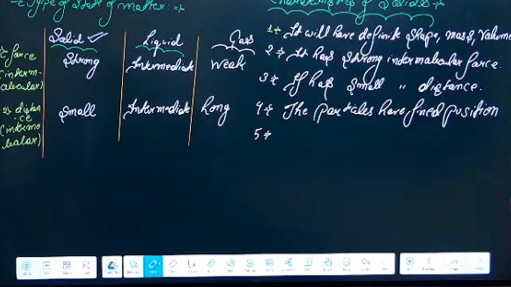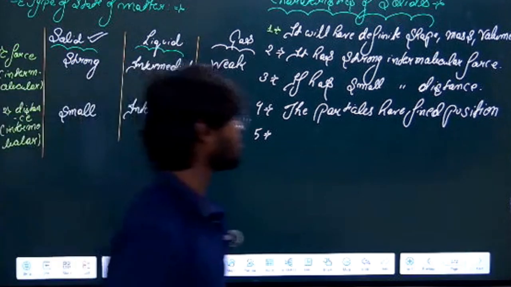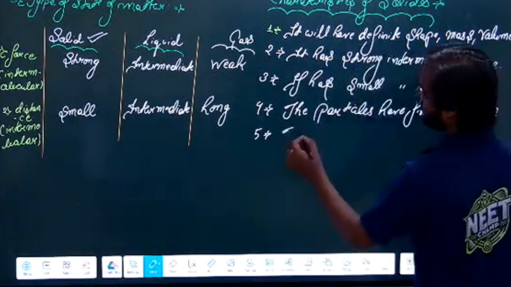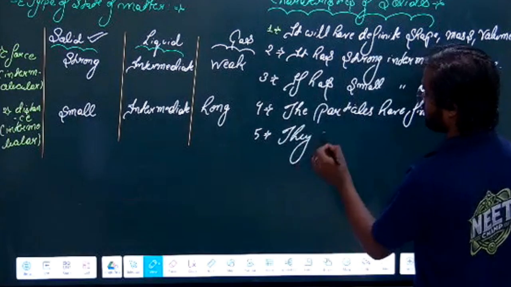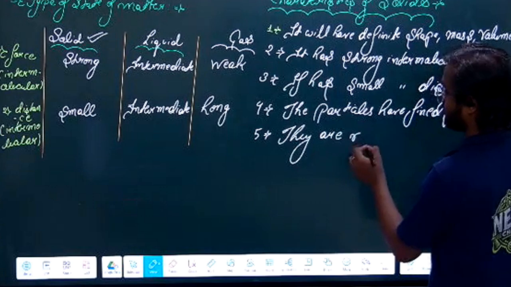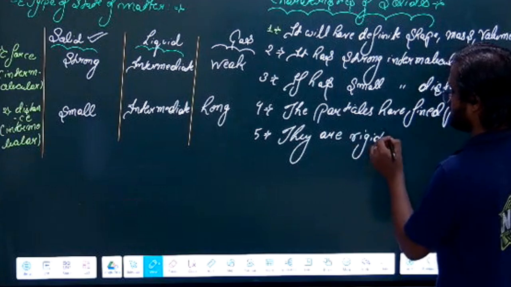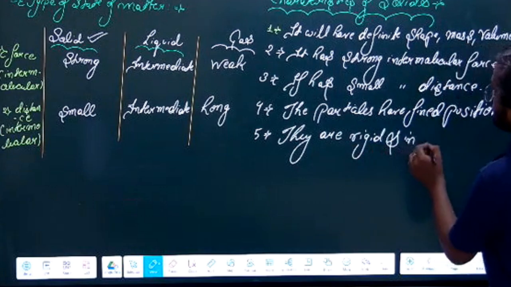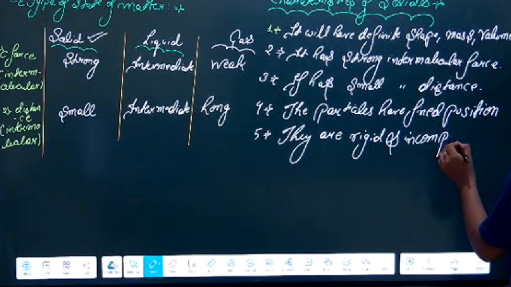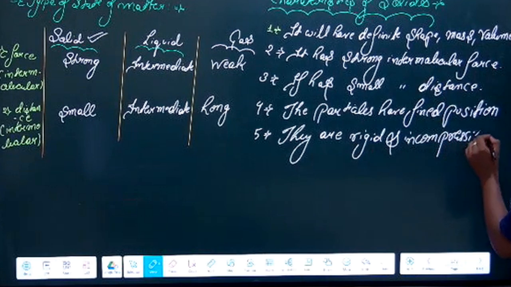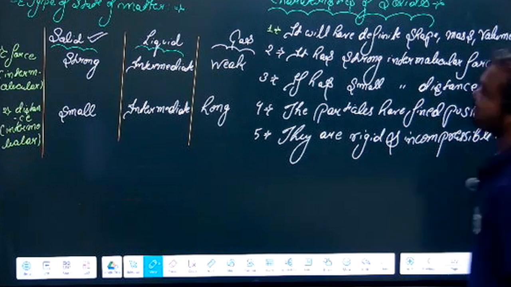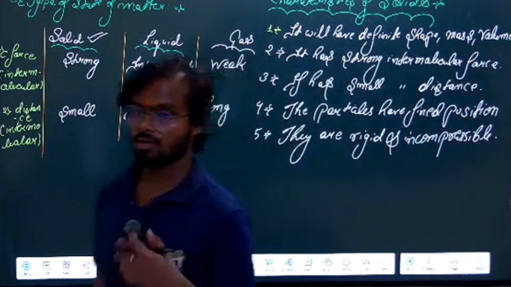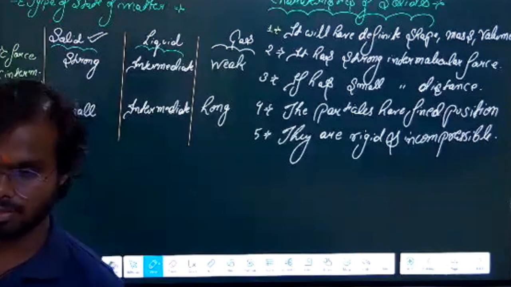They are rigid and incompressible. Okay. So these are the different properties, or characteristics, of a solid.